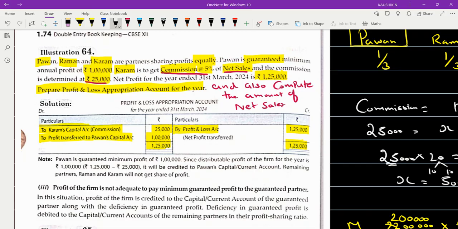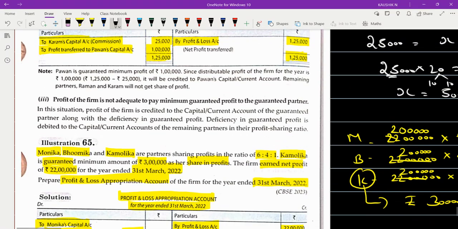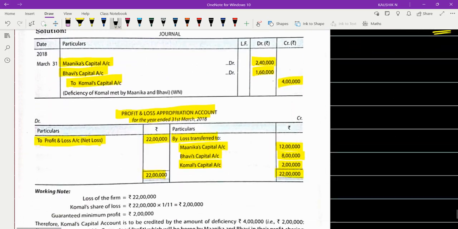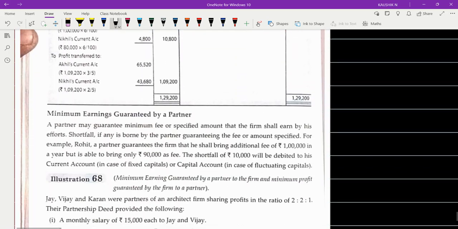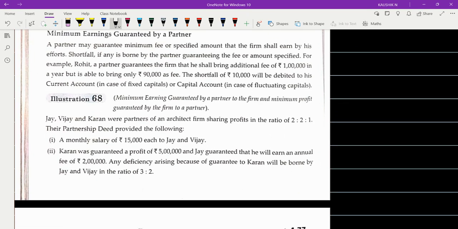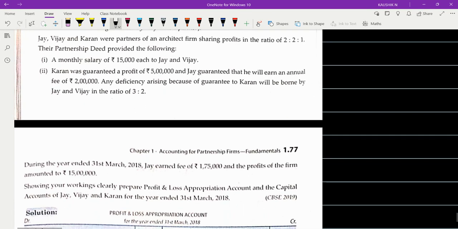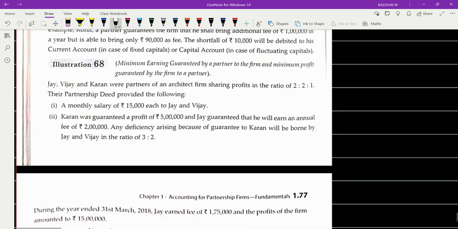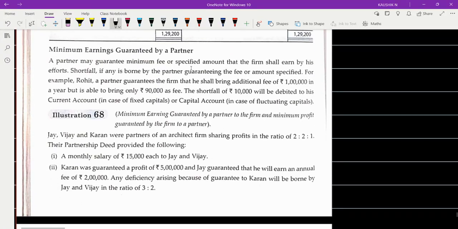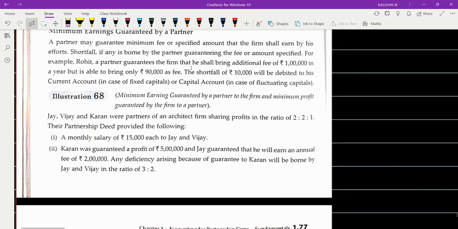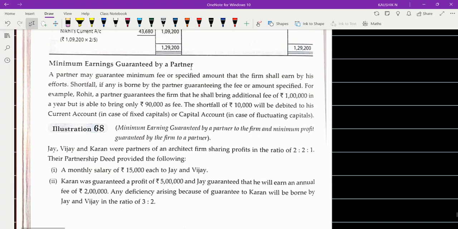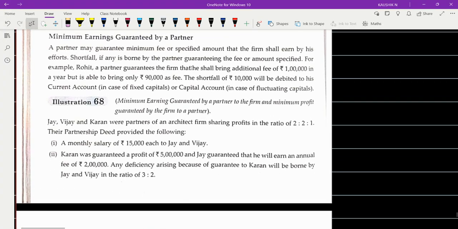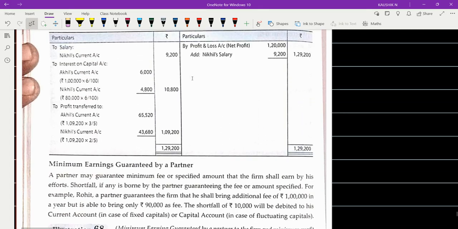Right. So with this, I'm stopping the session. Okay. Two problems I've given you as a homework. So sum number 67 and 68. Probably 68, some of you might have completed, okay, in one way or other, right? So probably in your school you'd have done it, okay, or it might have not taught you, because that's something which your teacher should have taken. Minimum earning guaranteed by the partner. So if you have done it in the school, not an issue. If not, make sure that you complete it.